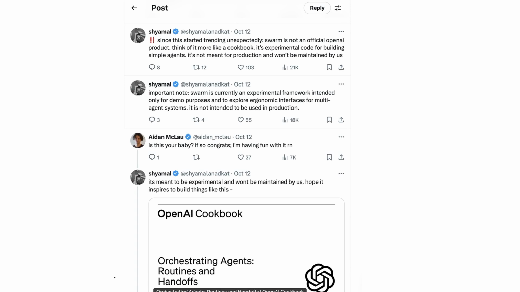Now, sure enough, not too long after this had come out and Twitter had gone kind of wild with people all getting excited over OpenAI releasing an agent framework themselves, they then went on to say that since this started trending unexpectedly, I'm not sure why it was unexpectedly, Swarm is not an official OpenAI product. Think of it more like a cookbook. It's experimental code for building simple agents. It's not meant for production and won't be maintained by us.